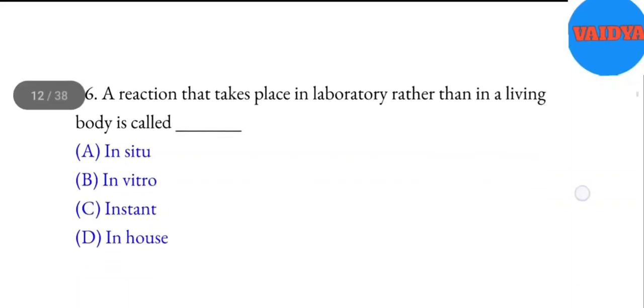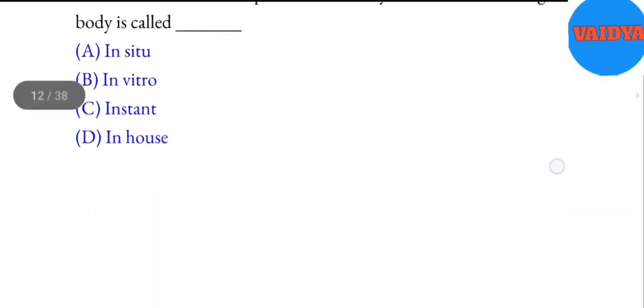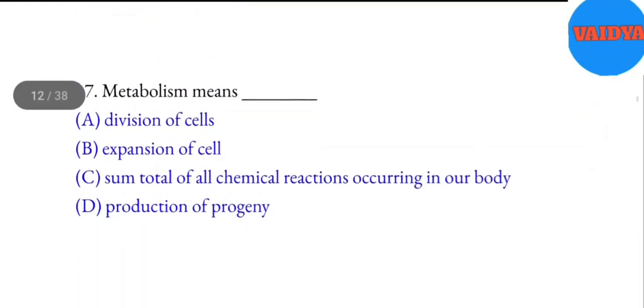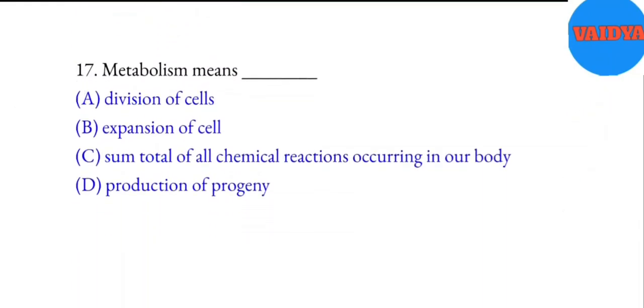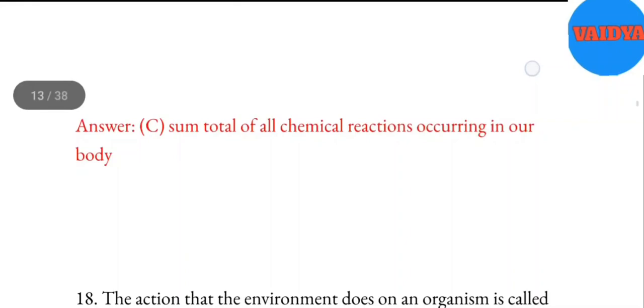16. A reaction that takes place in laboratory rather than in a living body is called blank. A. In situ. B. In vitro. C. Instant. D. In-house. Answer, B. In vitro. 17. Metabolism means blank. A. Division of cells. B. Expansion of cell. C. Sum total of all chemical reactions occurring in our body. D. Production of progeny. Answer, C. Sum total of all chemical reactions occurring in our body.